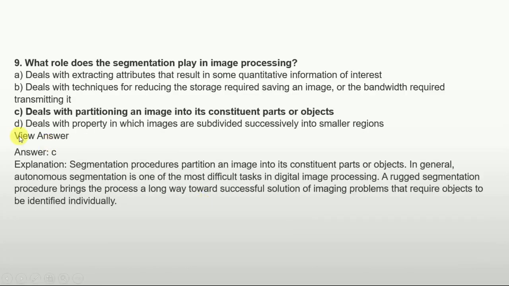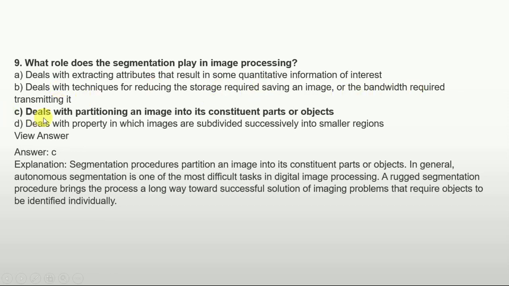The next question is, what role does segmentation play in image processing? Option A is dealing with extracting attributes that result in some quantitative information of interest. Option B is dealing with techniques for reducing the storage required to save an image or the bandwidth required to transmit it.